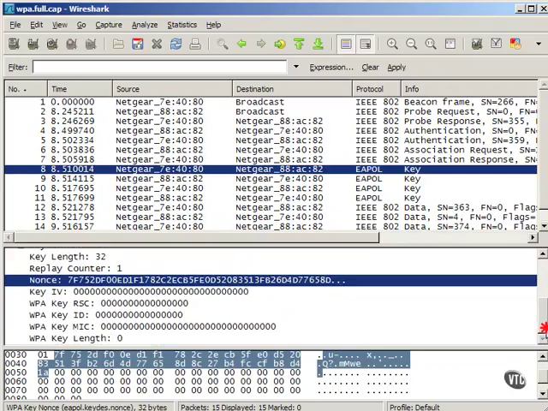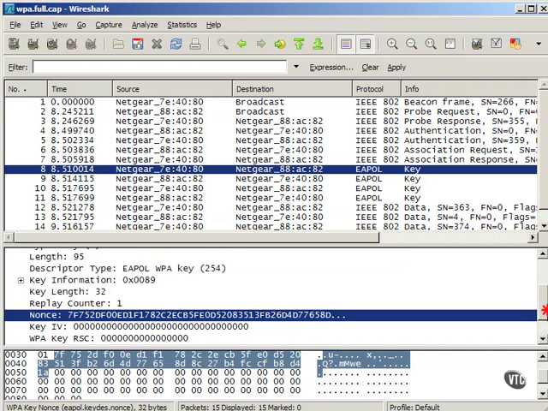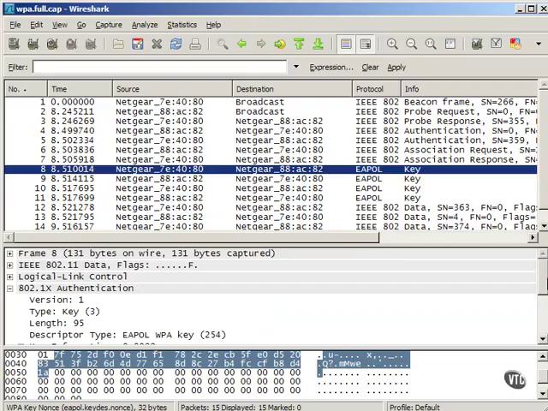So you've got all the WPA information here, and of course you're not going to really get anything out of WPA because it's encrypted and it's very secure. But this is just an example of 802.1x authentication traffic. And again, I'm not trying to make you a wireless expert during this course. I just want to show you an example of WPA traffic and before that WEP traffic as well.